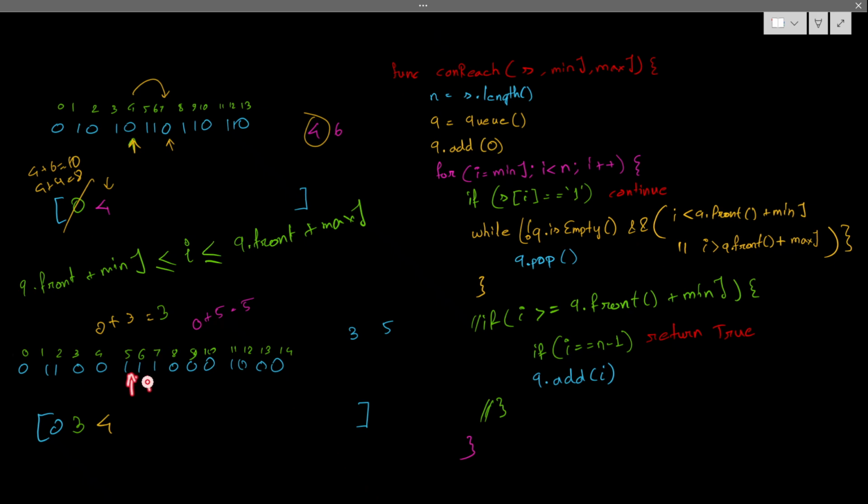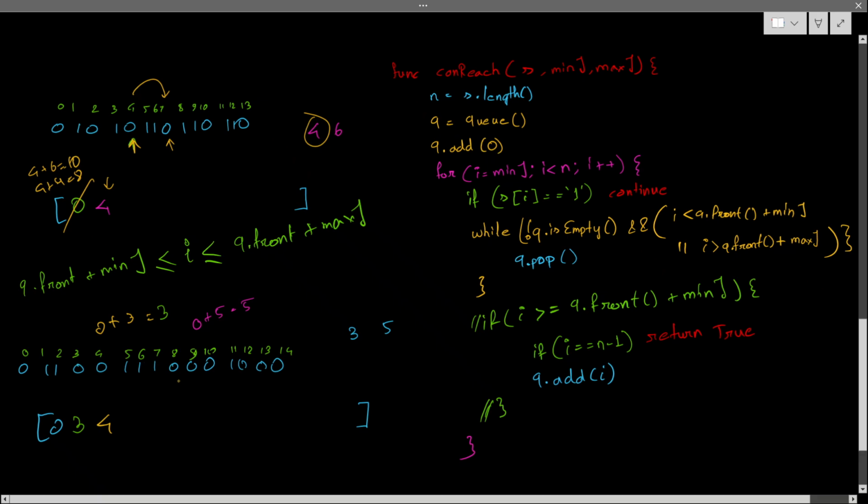Then I will keep checking. This one I do not need to check. For 8 I can check. Okay, I'll not remove from 8. So currently I'm at index 8.